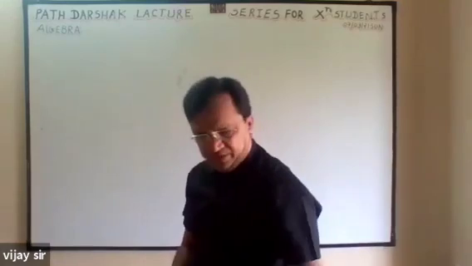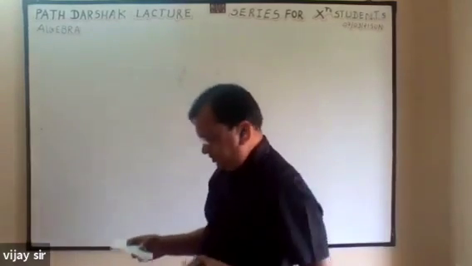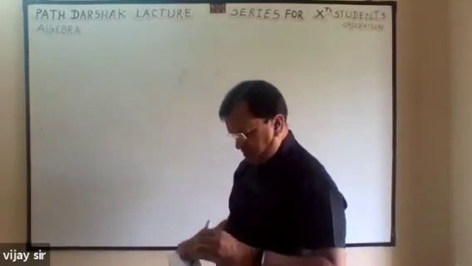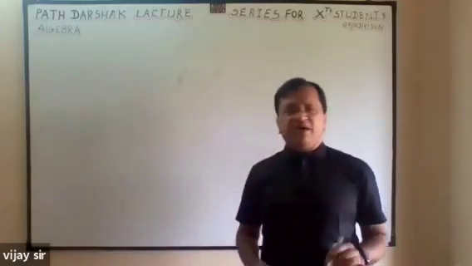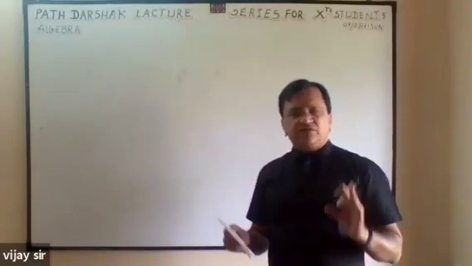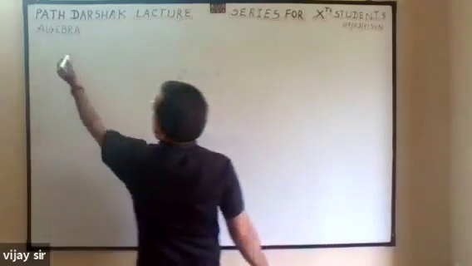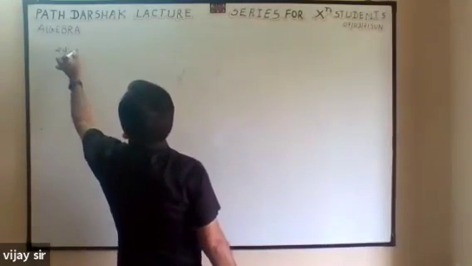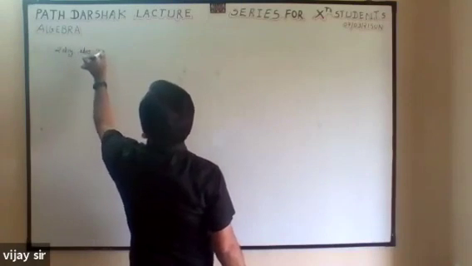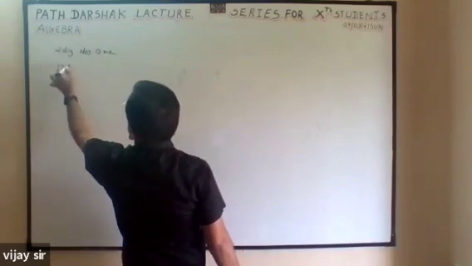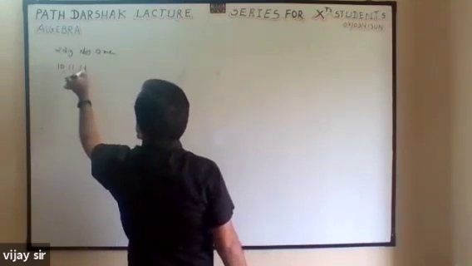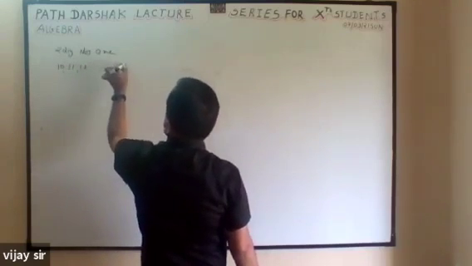Now one more very important question: for the two-digit numbers which are divisible by 4, find the total sum. So the two-digit numbers are 10, 11, 12 up to 99.